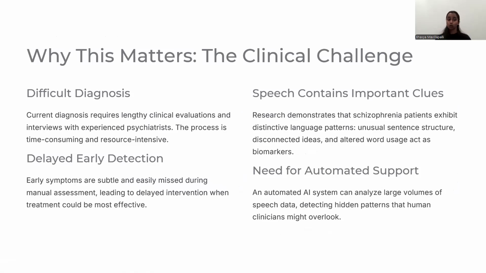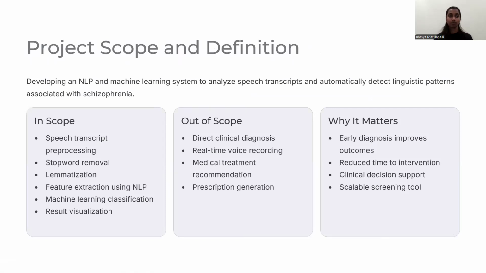Speech contains important clues. Here, patients show patterns in speech, like unusual sentence structures and disconnected ideas, strange word usage, indicating a disorder. This connects directly to the need for automated support. Here, an AI system can analyze large amounts of speech data, detect patterns humans might miss, and help the doctor in diagnosis. Project scope and definition here.